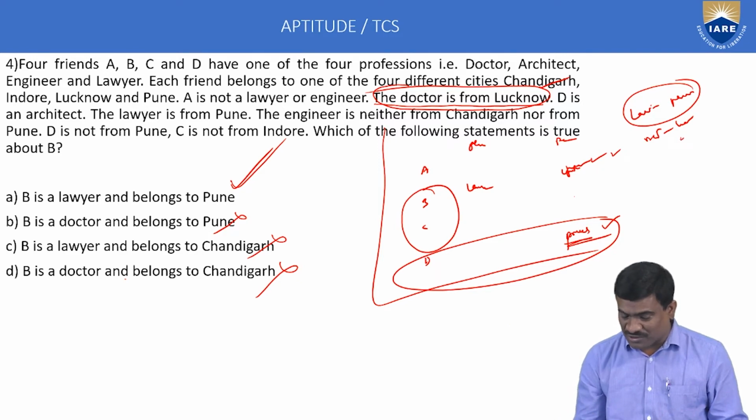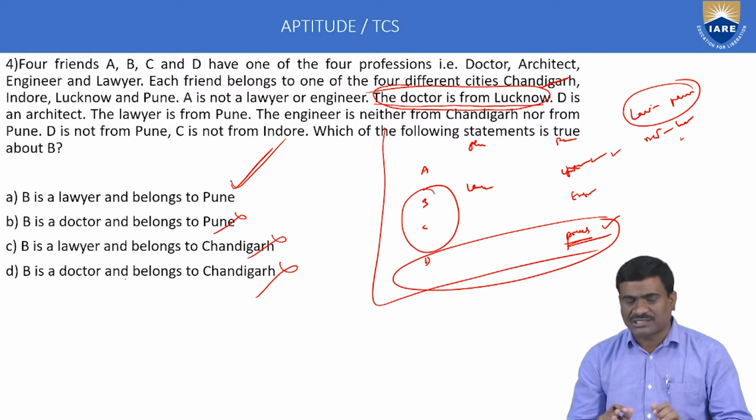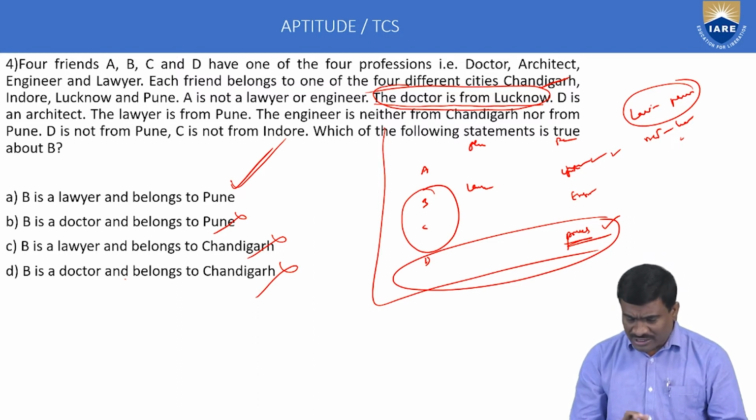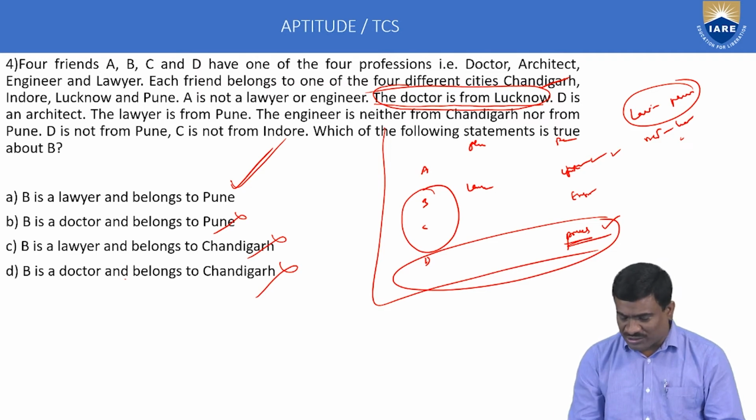Engineer is possible only for C, because A is not a lawyer or engineer, D is architect, and B is lawyer. So engineer is possible only for C, and the remaining doctor is only A.